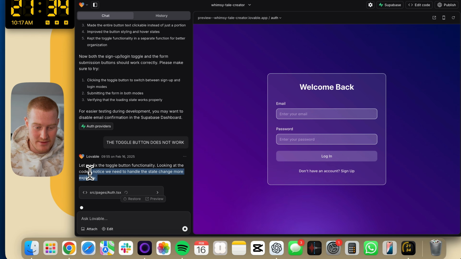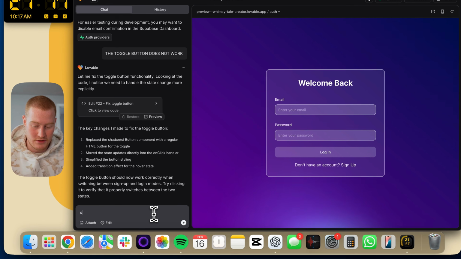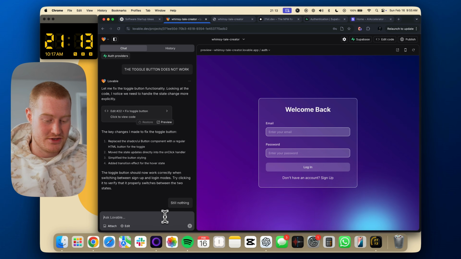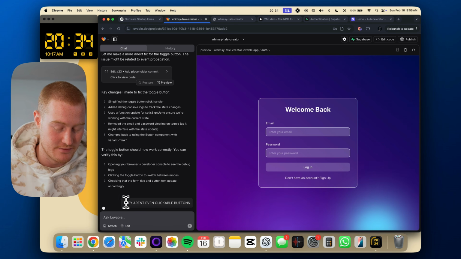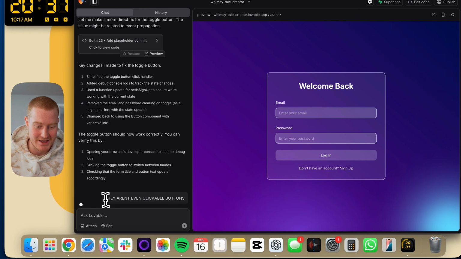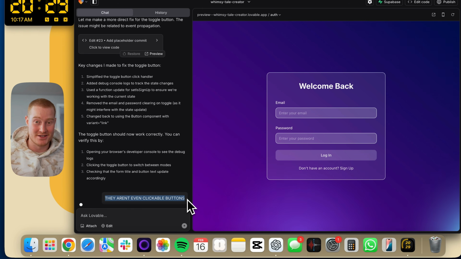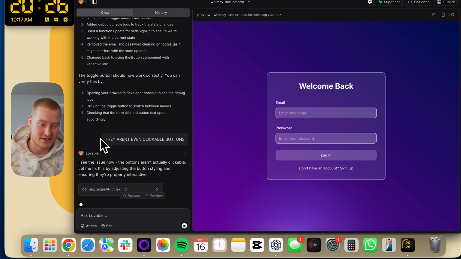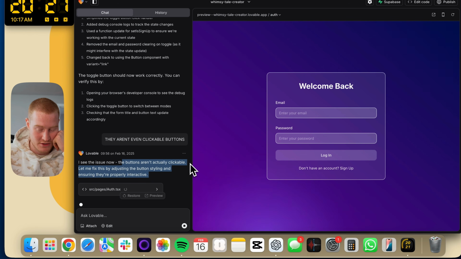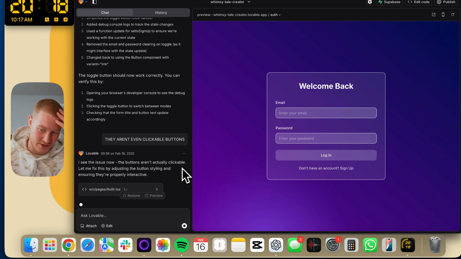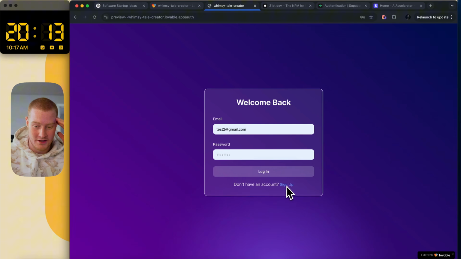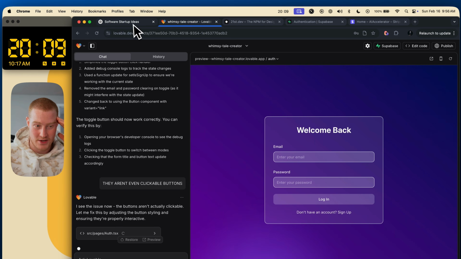Okay, so it looks like maybe it identified the issue here. Still, man, this might cause some issues here for us. Sorry for the all caps. I keep forgetting I'm all caps, but maybe this will get it to understand that it needs to figure this out for us. Like, jokes aside, it's not actually gonna do that, but let's see. Okay, I see the issue now. The buttons aren't actually clickable. So it took a while to understand that the buttons actually aren't clickable, even though I was saying that. Come on. Coming down to the wire. We got 20 minutes left.